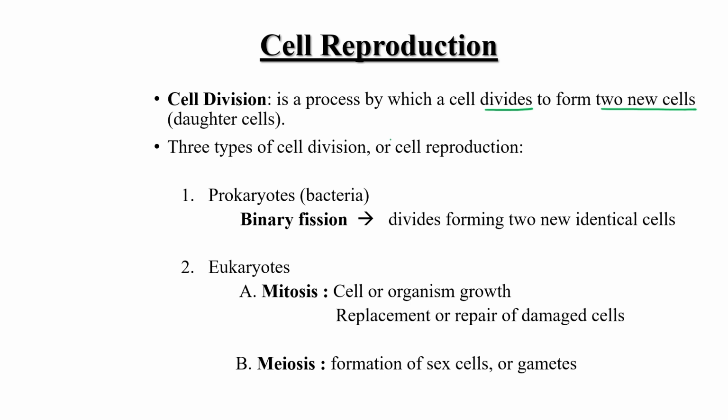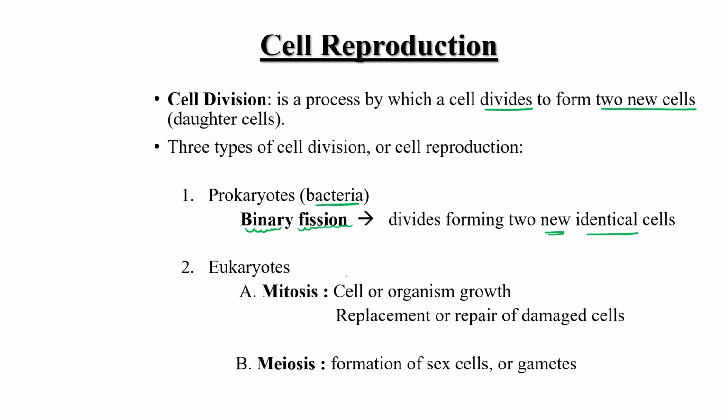We can further divide cell division into three different types. Generally, bacteria, or we can say prokaryotes, utilize binary fission for their division. What is the name of this process? Binary fission, in which the parent cell divides equally and forms two new identical cells, right?